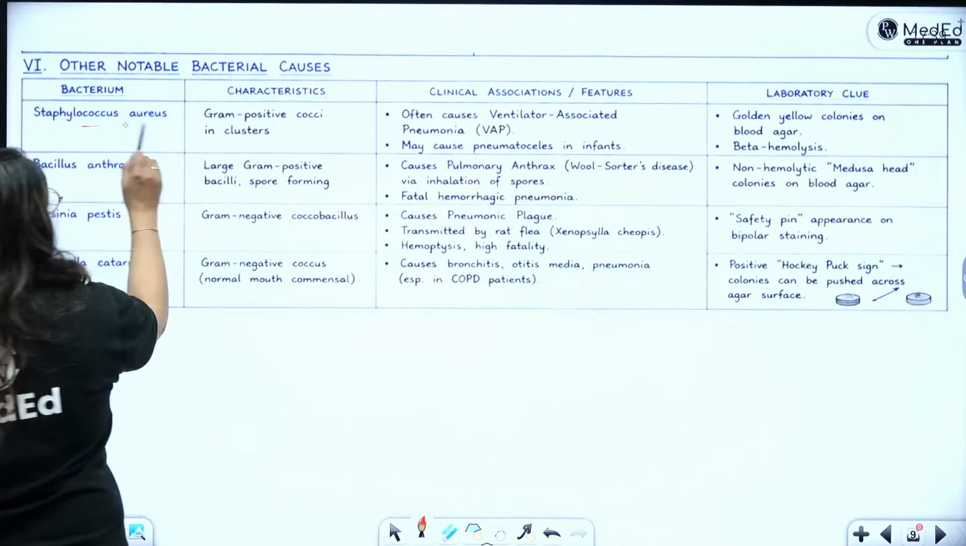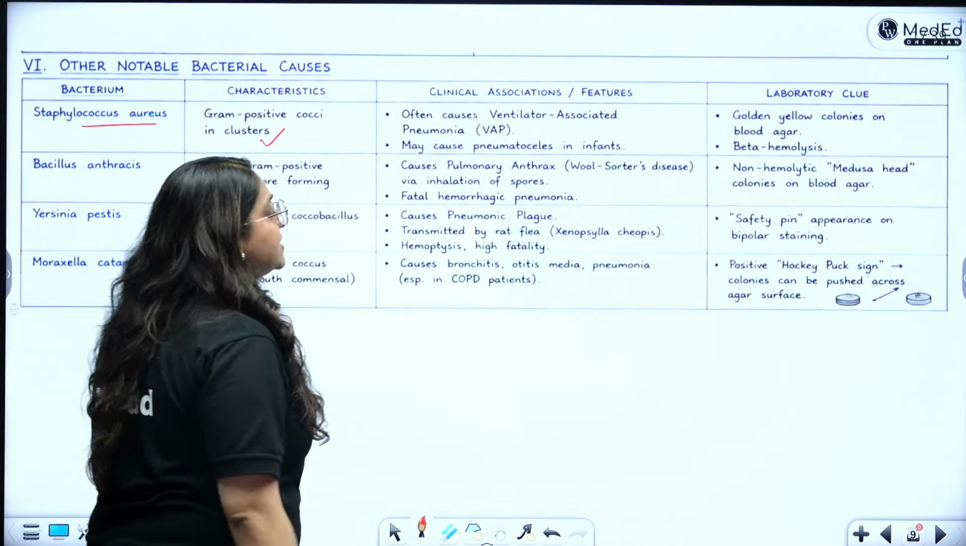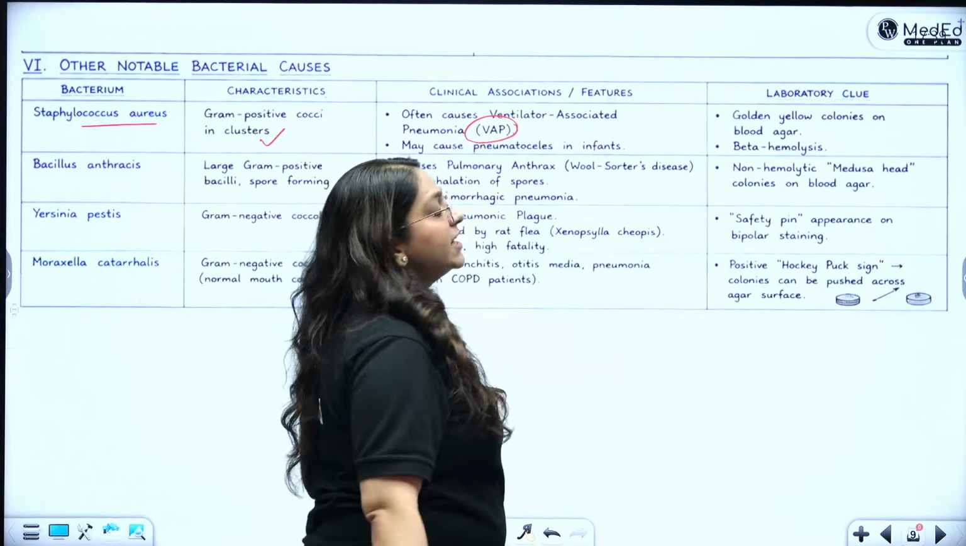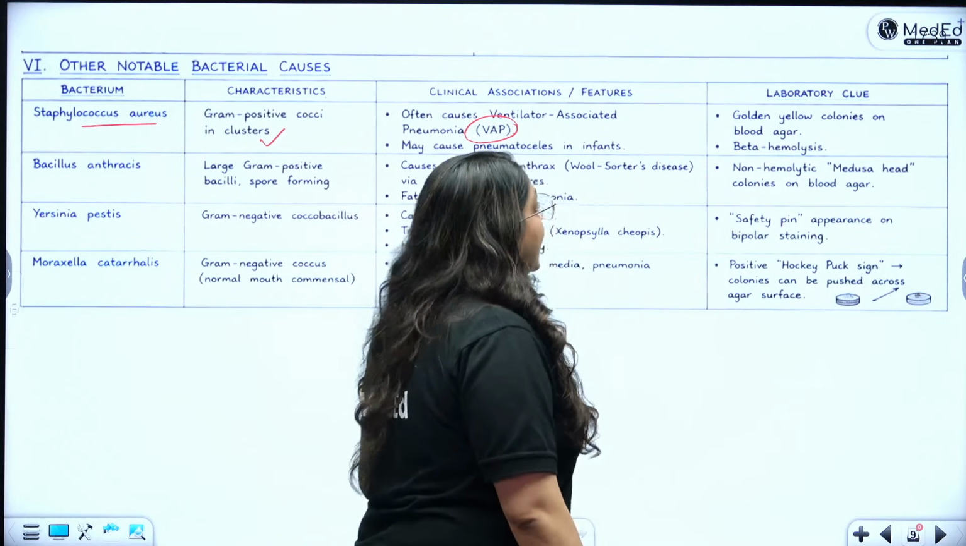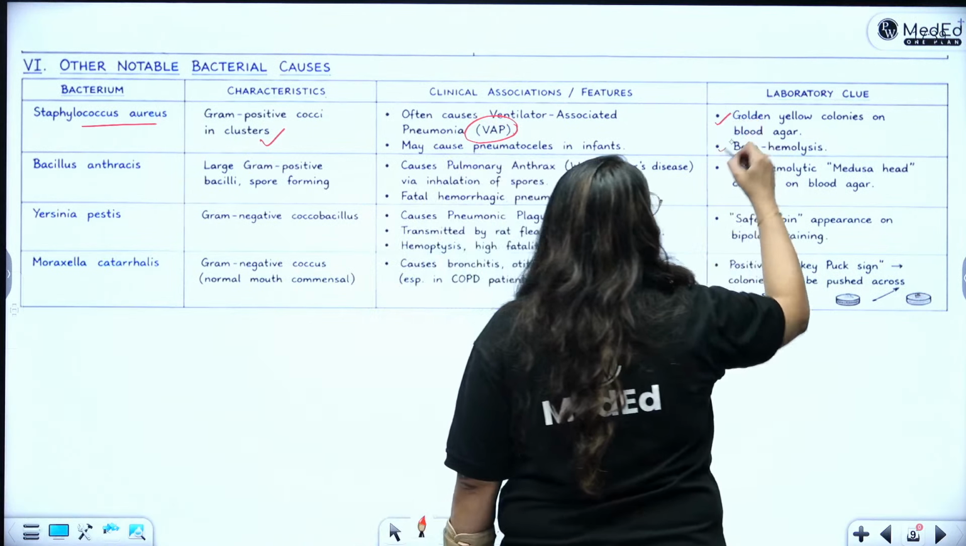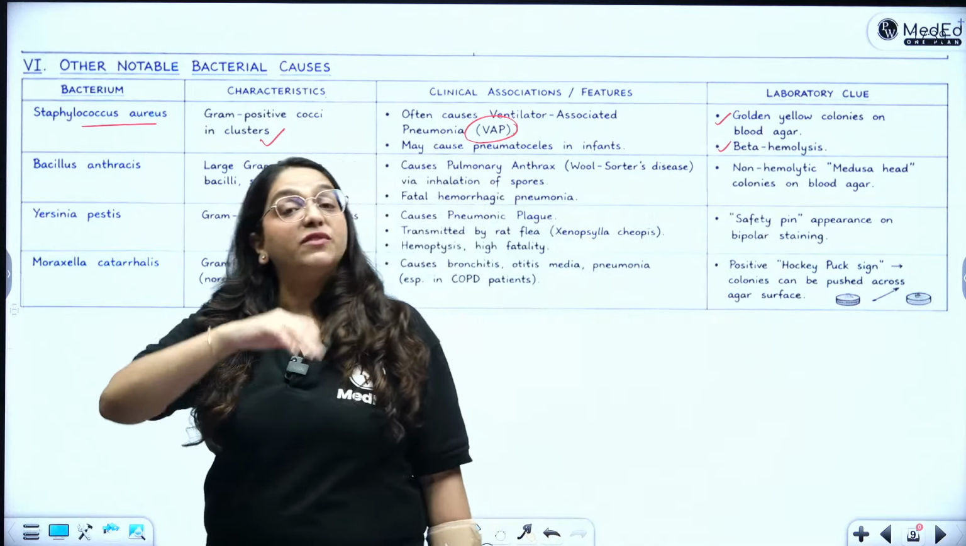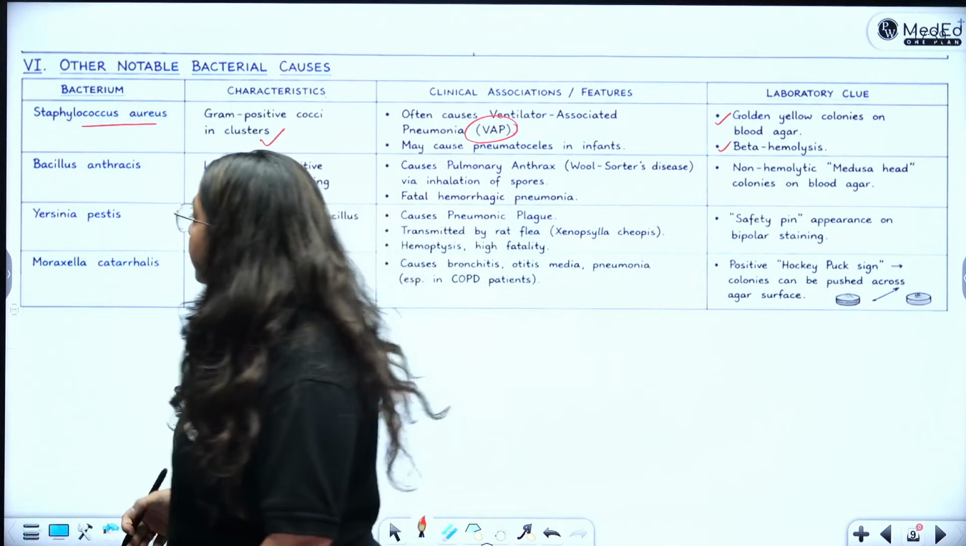Like I said, Staph aureus, which is a gram positive cocci in clusters. It can lead to ventilator associated pneumonias in the hospital settings. It will produce the golden yellow colonies on blood agar and the beta hemolysis. Staph aureus we have covered yesterday in the skin and soft tissue infections.